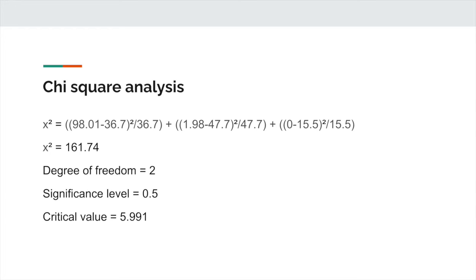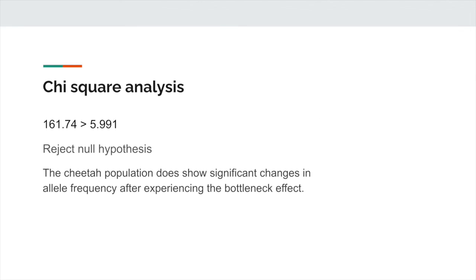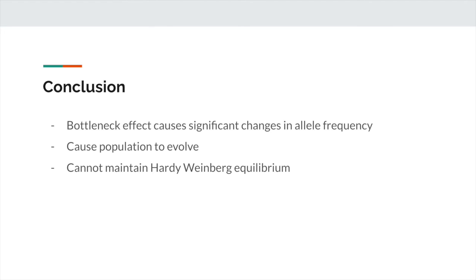And if we're using a significance level of 0.05, then the critical value will be equal to 5.991. 161.74 is larger than 5.991. Therefore, we are able to reject our null hypothesis, which means the cheetah population does have significant changes in allele frequency, therefore indicating that evolution has taken place.